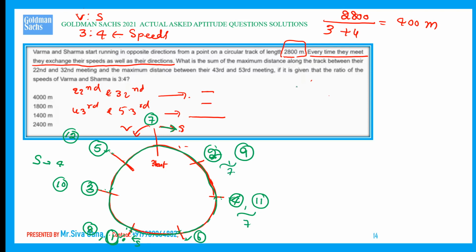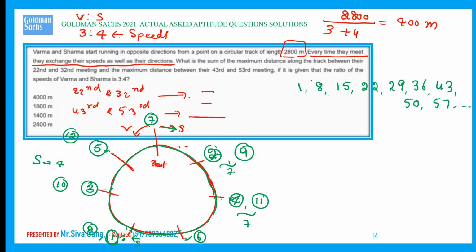Which means 1 plus 7 is 8, 8 plus 7 is 15, 15 plus 7 is 22, 22 plus 7 is 29, 29 plus 7 is 36, 36 plus 7 is 43, 43 plus 7 is 50, 50 plus 7 is 57, like that the meets repeat.